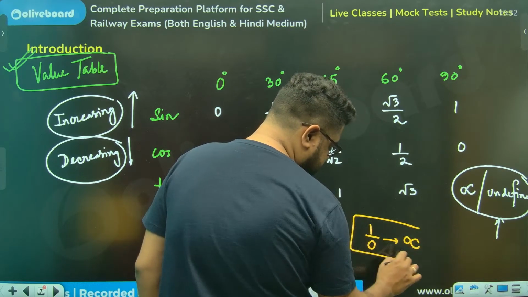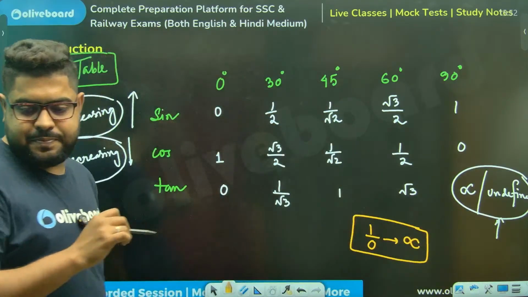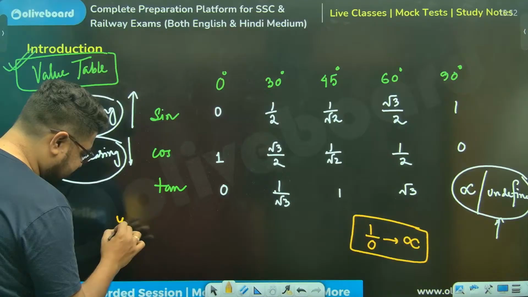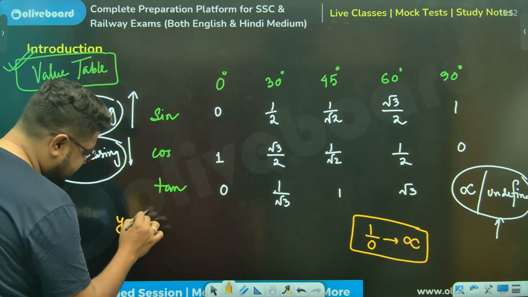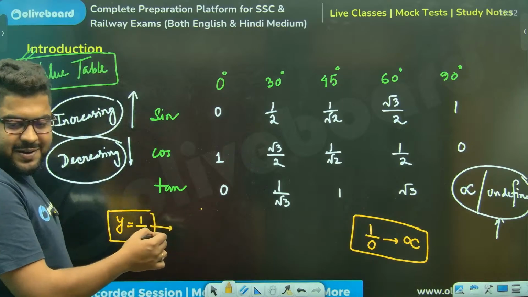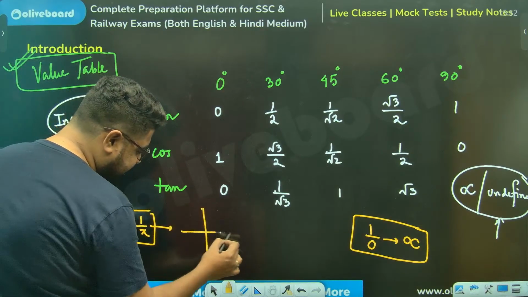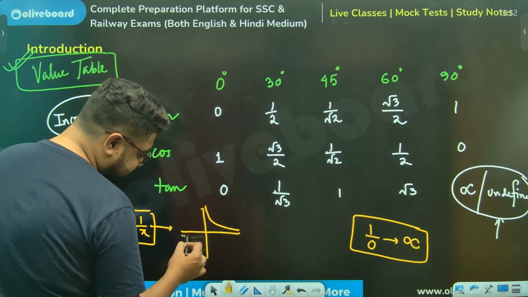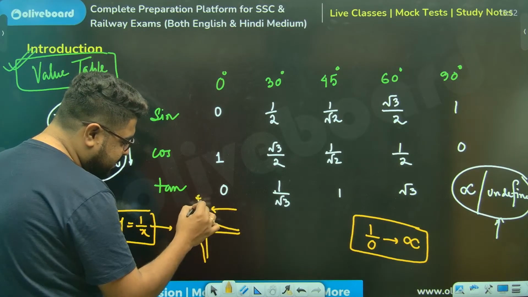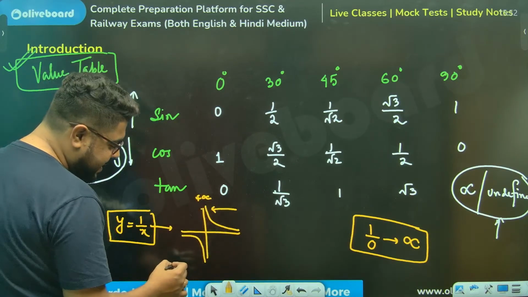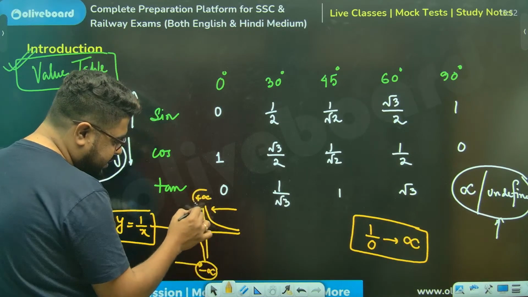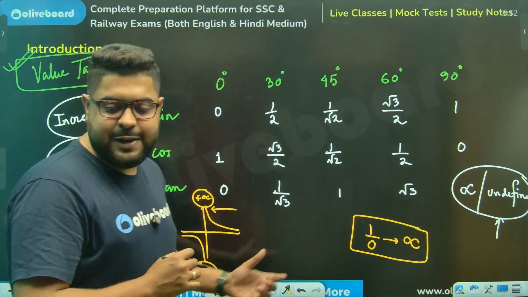But एक छोटा सा प्रॉब्लम है. प्रॉब्लम क्या है सर? Sir, if you take the graph of y equal to 1 by x, this gives you a rectangular hyperbola, xy equal to 1. Just I'm giving you the reason if anybody is interested. This looks something like this. So as x tends to 0 from the plus side, this gives you plus infinite. As x tends to 0 from the minus side, it gives you minus infinite. Hence, they conclude it is undefined.